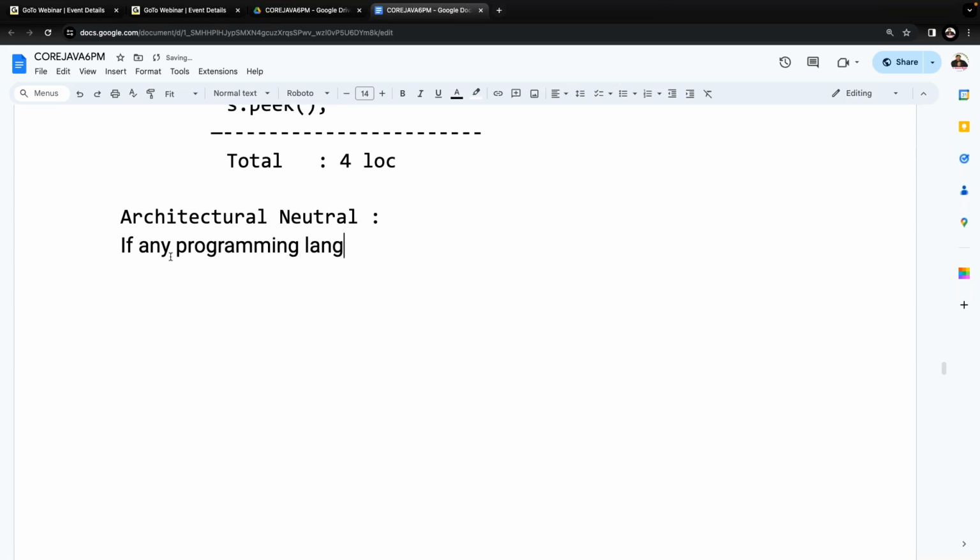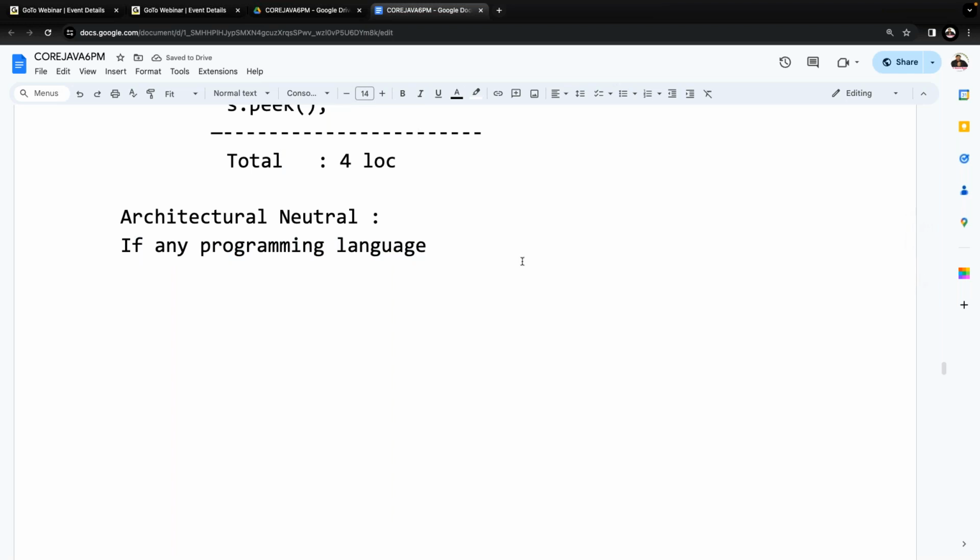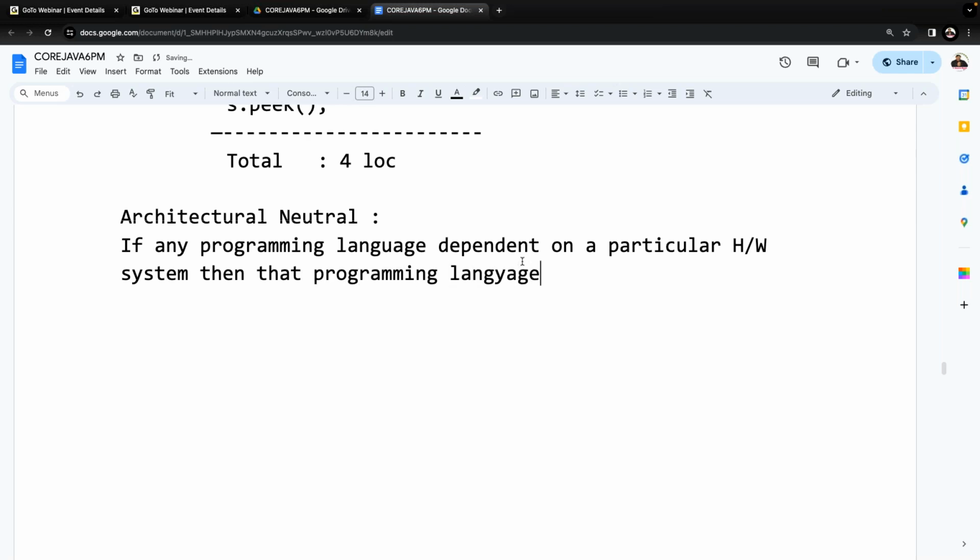If any programming language is dependent on a particular hardware system, then that programming language is called a hardware dependent programming language.